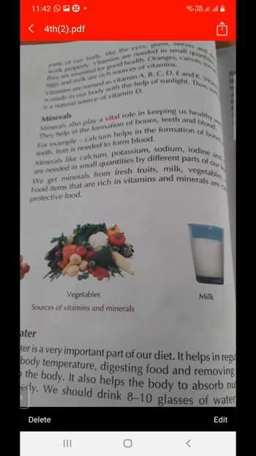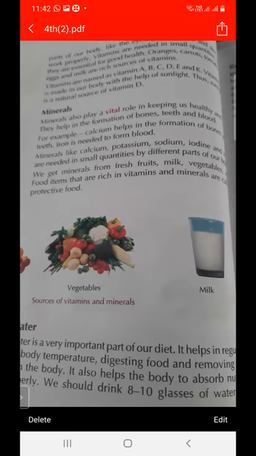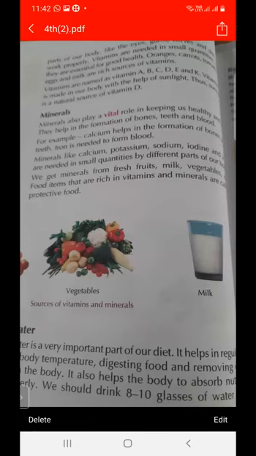And how can we get minerals? We can get minerals from the fresh fruits, from the milk, from the vegetables. These minerals are required in very small quantity. And how can we get calcium? We can get calcium from the milk. And how can we get sodium? We can get sodium from the salt.